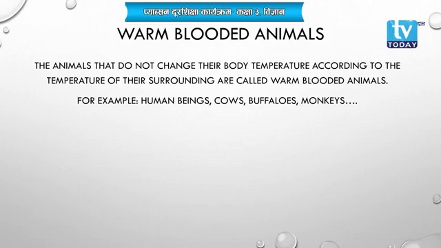Okay, try to listen to it carefully. The animals which do not change the temperature of their body according to the temperature of their surrounding where they are living are called warm-blooded animals.